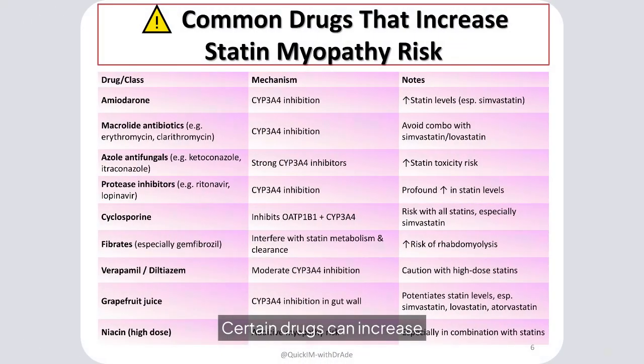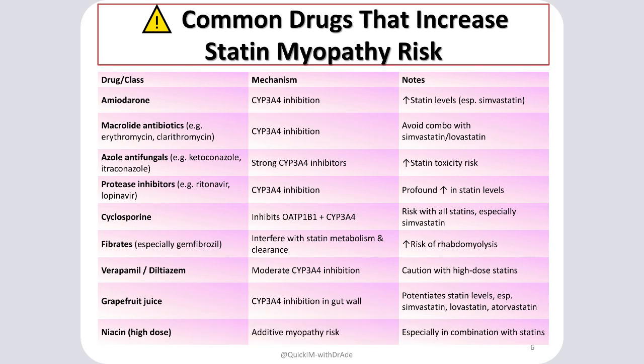Certain drugs can increase the risk of statin myopathy due to drug-drug interaction. These include amiodarone, macrolide antibiotics, azole antifungals, verapamil, fibrates, especially gemfibrozil, and grapefruit juice. They often inhibit CYP3A4 or interfere with statin metabolism and clearance, leading to increased statin levels and potential toxicity.